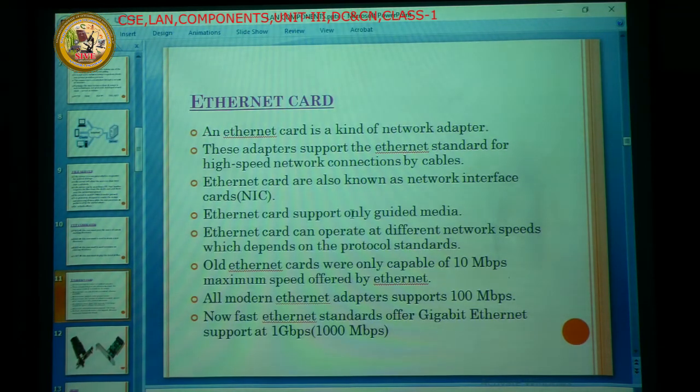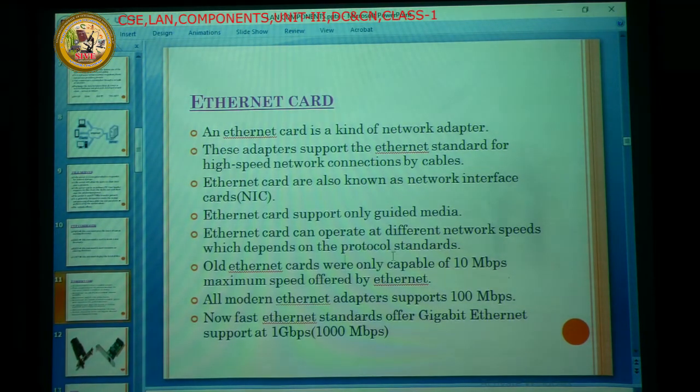Now, the Ethernet card can operate at different network speeds, which depend upon the protocol standards. Whatever protocols we follow in the network, the speed depends upon the standards of those protocols. It can operate at different network speeds. What are the different network speeds?